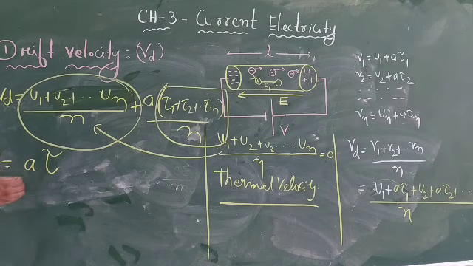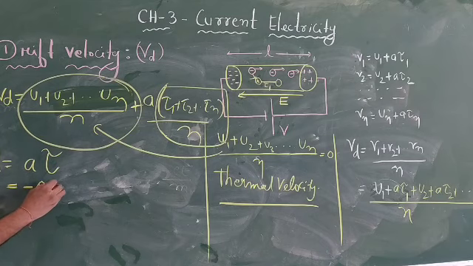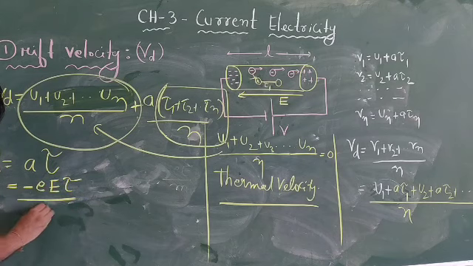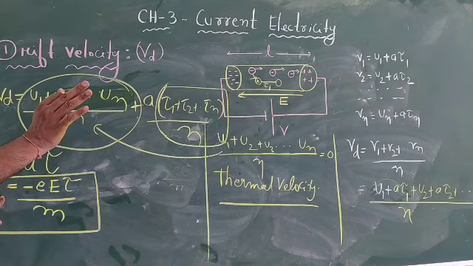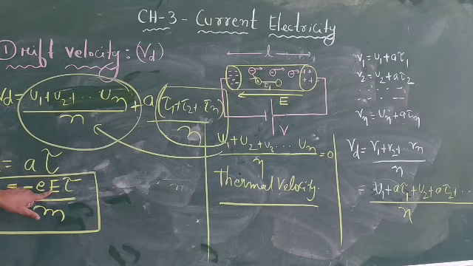So its acceleration can be written as force divided by mass. The force is written as minus eE, so v drift equals minus eE tau divided by m. What does the negative sign indicate here? It indicates that the velocity direction is opposite to the direction of the electric field.